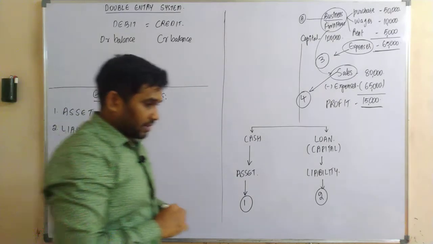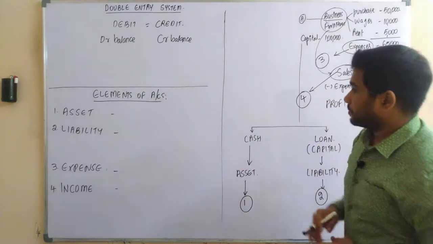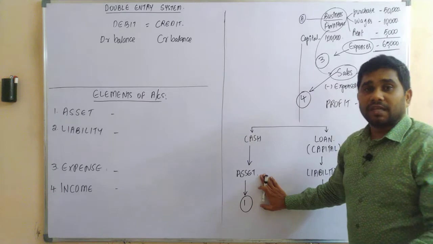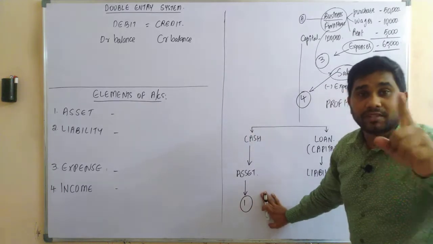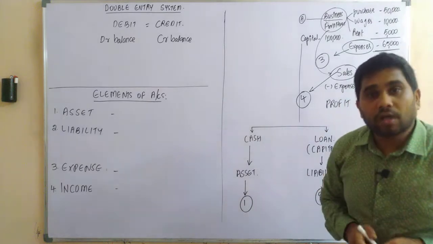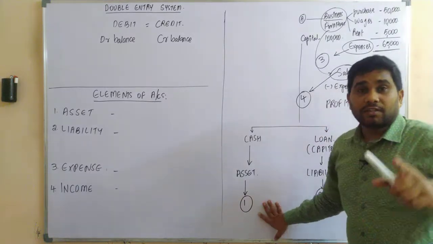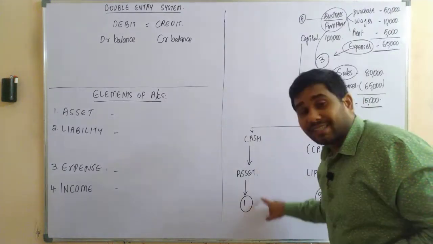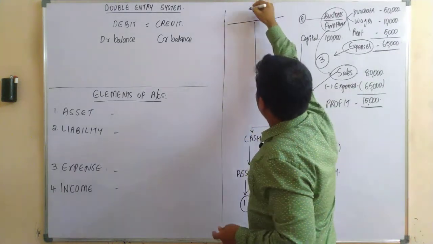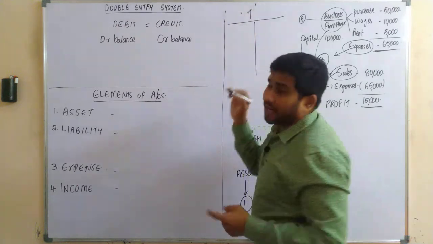Now let's come here. As asset is the first component in the business, it needs to be recorded in the books of accounts, yes or no? Where does it need to be recorded?